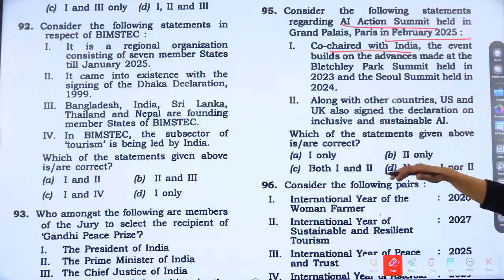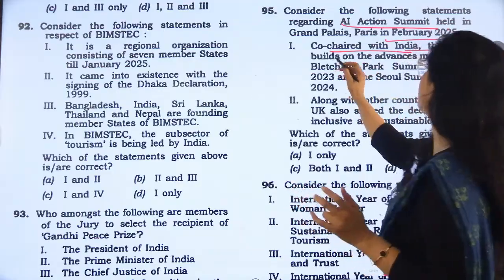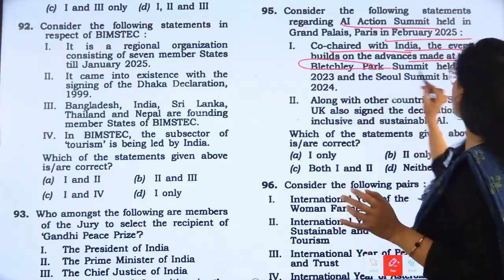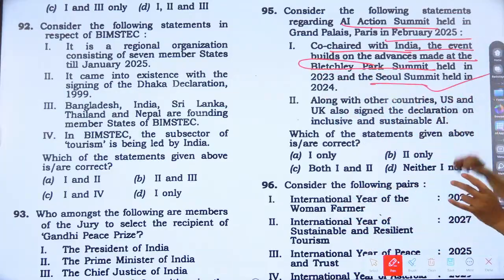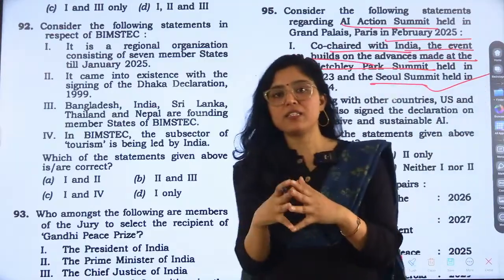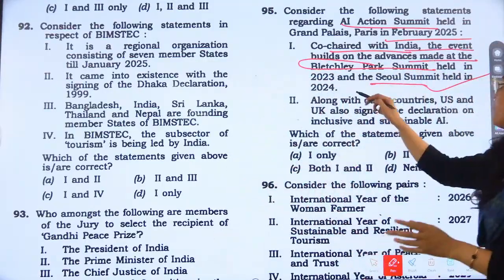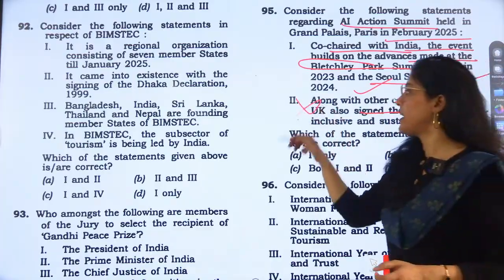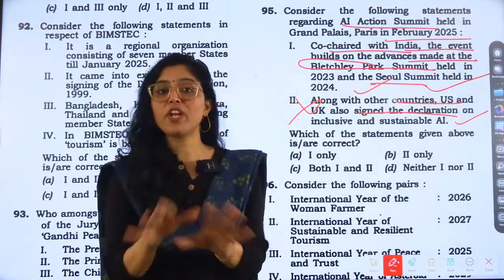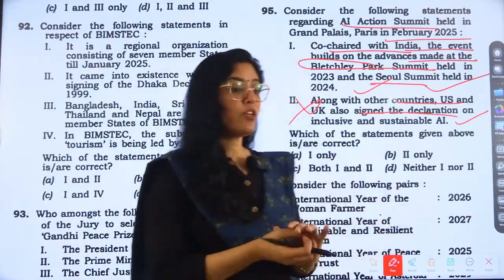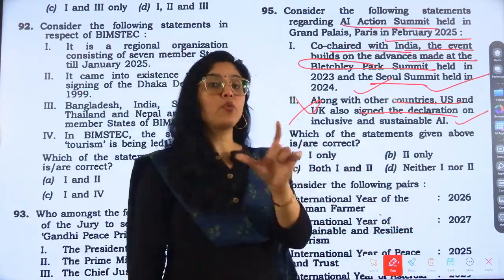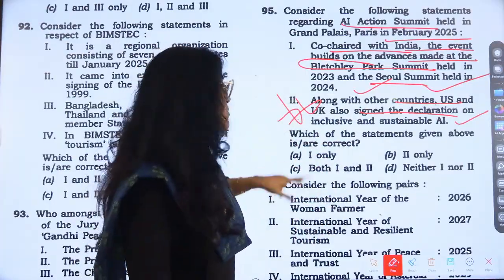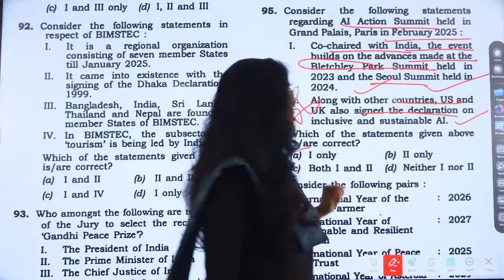Yes, this was correct. Co-chaired with India, and the event built on the advances made at the Bletchley Park Summit held in 2023 and Seoul Summit held in 2024. This is the correct answer. The second statement is that along with other countries, US and UK signed the Declaration on Inclusive and Sustainable AI. No, they did not sign. US and UK refrained from signing. It was all over the news, especially mentioning the US and UK. So that is why this statement has been given, because they did not sign. So the second option is not correct. The answer would be one only, because the first statement is correct.